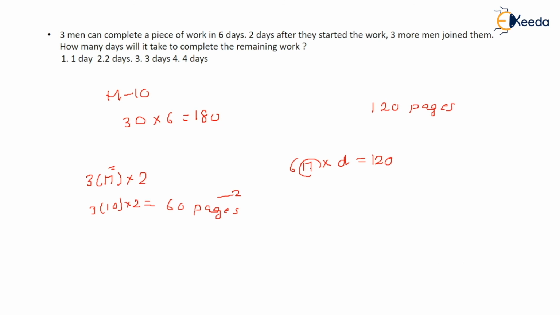One man can write how many pages? 10 pages. So 6 into 10 into the number of days they take to complete 120 pages, so that is equivalent to 60 into the number of days equal to 120. So the number of days they took to complete the work is 2 days. 2 days is the right answer. Okay, this is your answer.